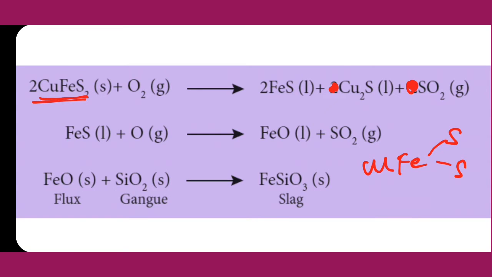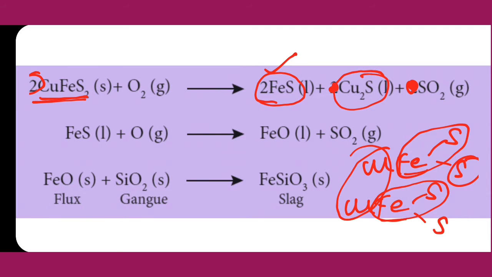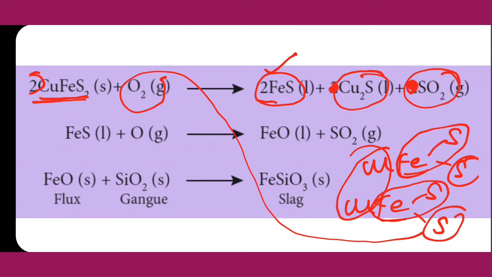Here 2 molecules are given, so we write 2 molecules of CuFeS2. From this, 2 molecules of FeS are formed, and these 2 copper take 1 sulfur and form Cu2S. Remaining sulfur takes oxygen and is removed as SO2, sulfur dioxide gas. This is the first equation.